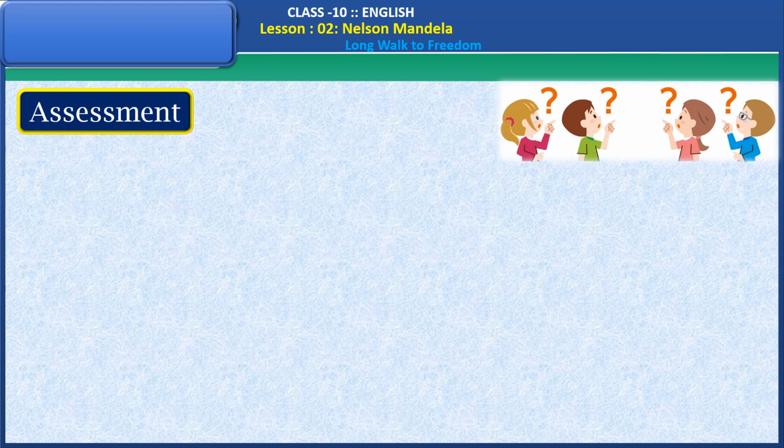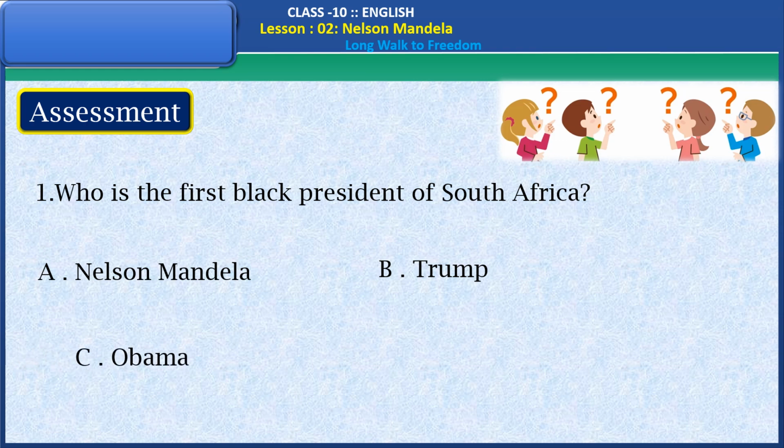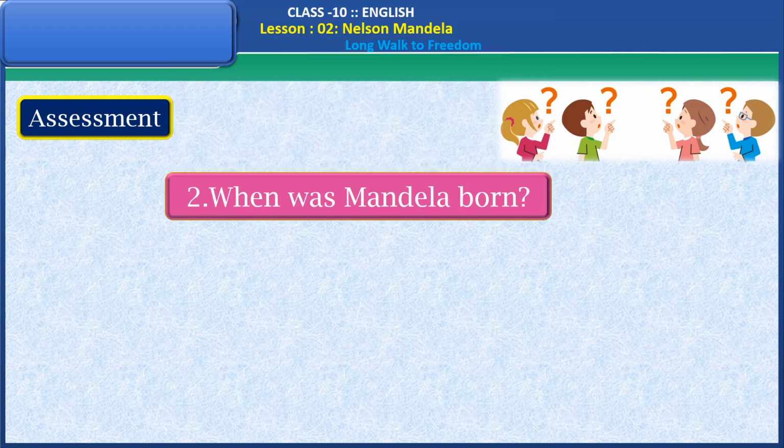Let's have some assessment questions here. Who is the first black president of South Africa? A. Nelson Mandela, B. Trump, C. Obama, D. Janina. Guess the correct answer, dear students. Yes, the right answer is Nelson Mandela. Very good. Let's see one more question here.